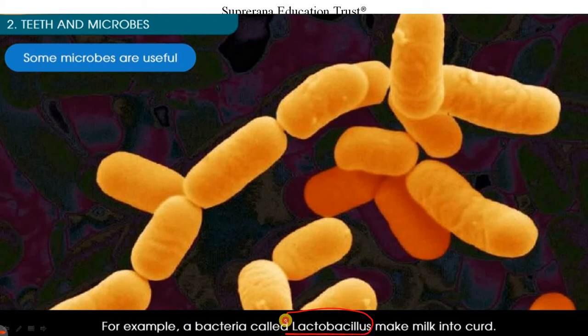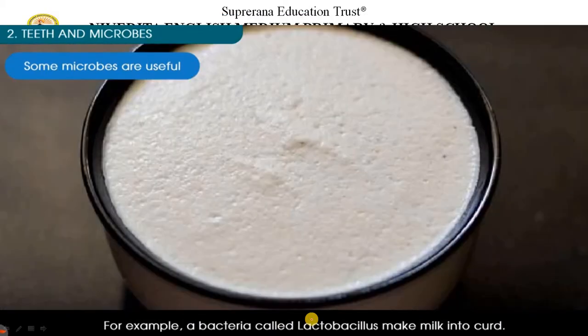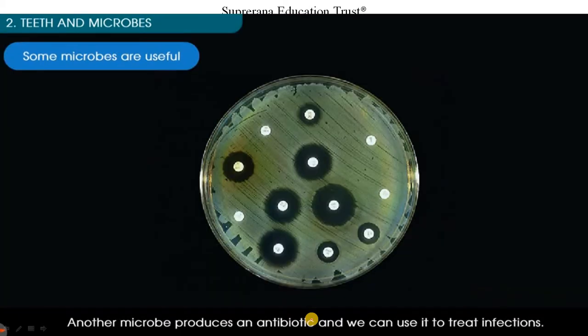Lactobacillus is a bacteria that converts milk into curd, children. Imagine if it were not there, we would not have been seeing curd all these days. Because of that bacteria, we can eat curd. Right? And another microbe produces antibiotics, and we can use them to treat infections.